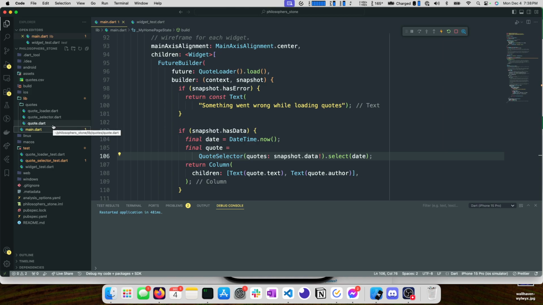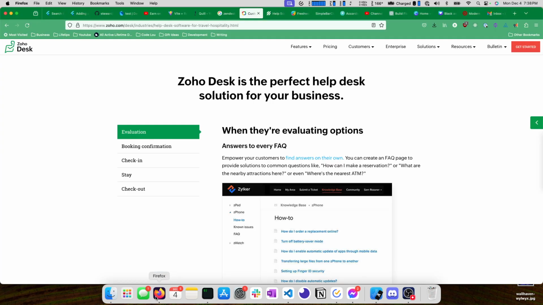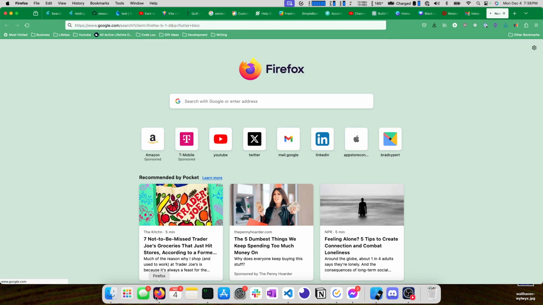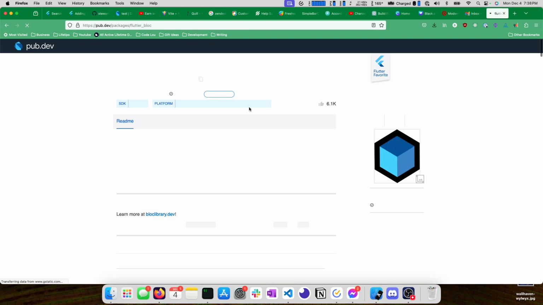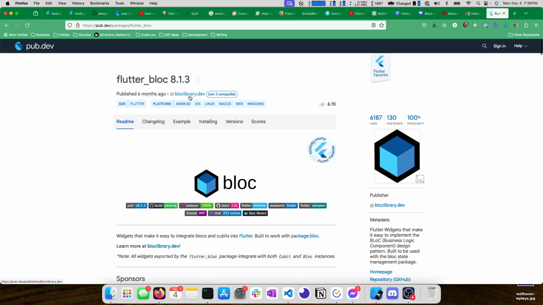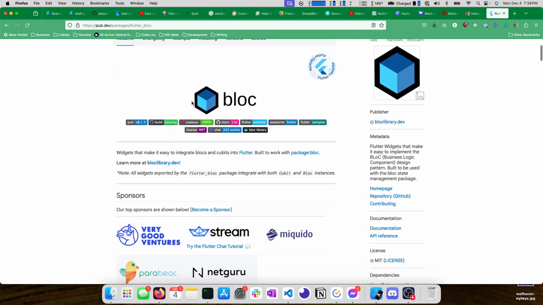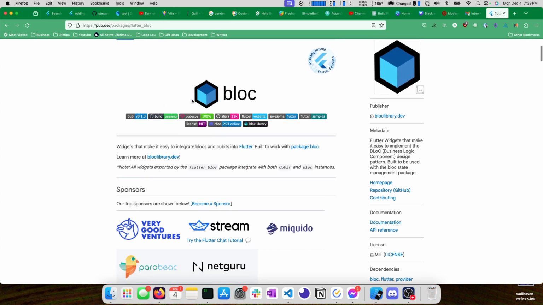I'm a big fan of bloc. Let's pull that up really quick. In fact, this is without a doubt my favorite pattern. But it might be a little overkill for what we're doing, and I want to write more code so you have more opportunity to learn. So we're not going to use a library.